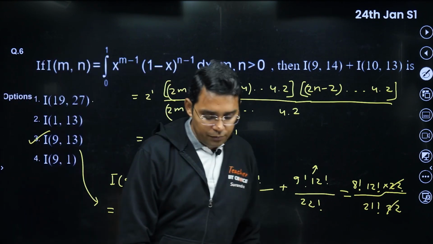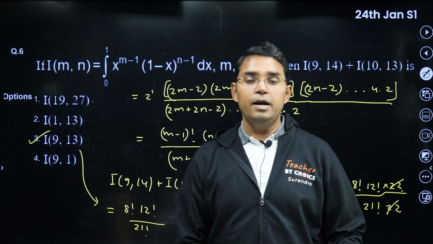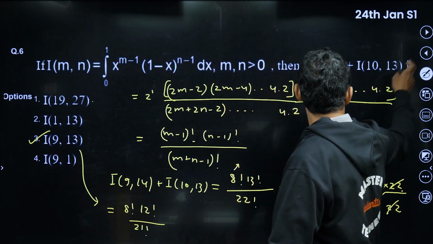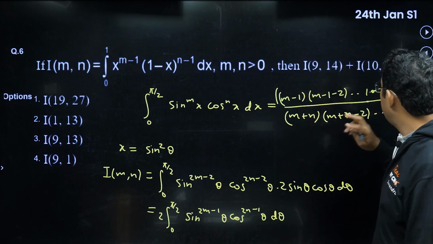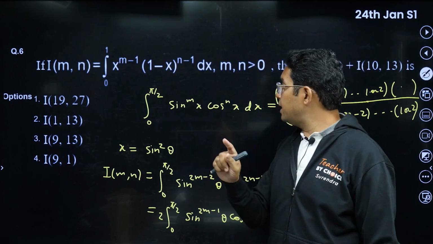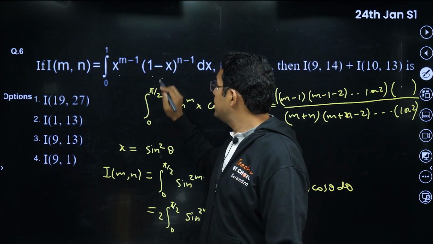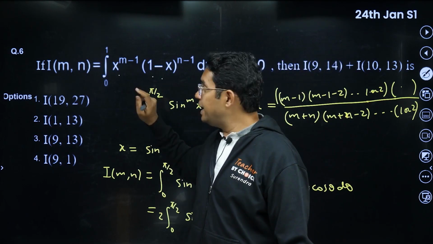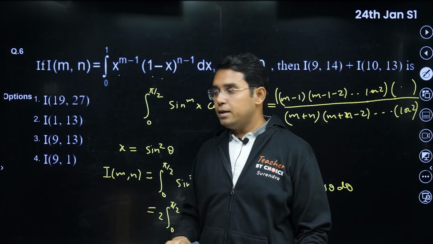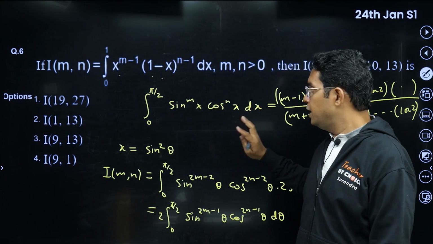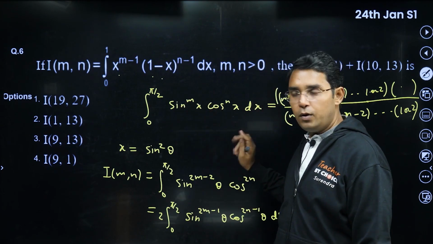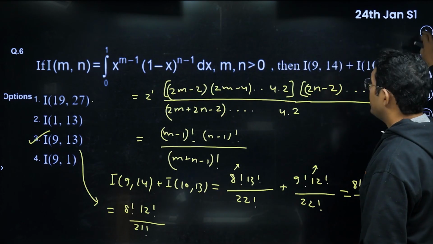So in my opinion, this question was not doable, or rather, if doable, at least 5 to 7 minutes this question will take in the exam. After you know this result, or you have done by the reduction method, then you have to be very quick and precise without doing any error. I think you can do it by taking this as first function, taking this as second function, then I(m,n) gets converted into I(m+1, n-1), and by looking at the pattern, that is the proof of this kind of reduction method. If you do it in the exam, it will take a lot of time, so we should remember at least this result. Okay, let us move to the next question.